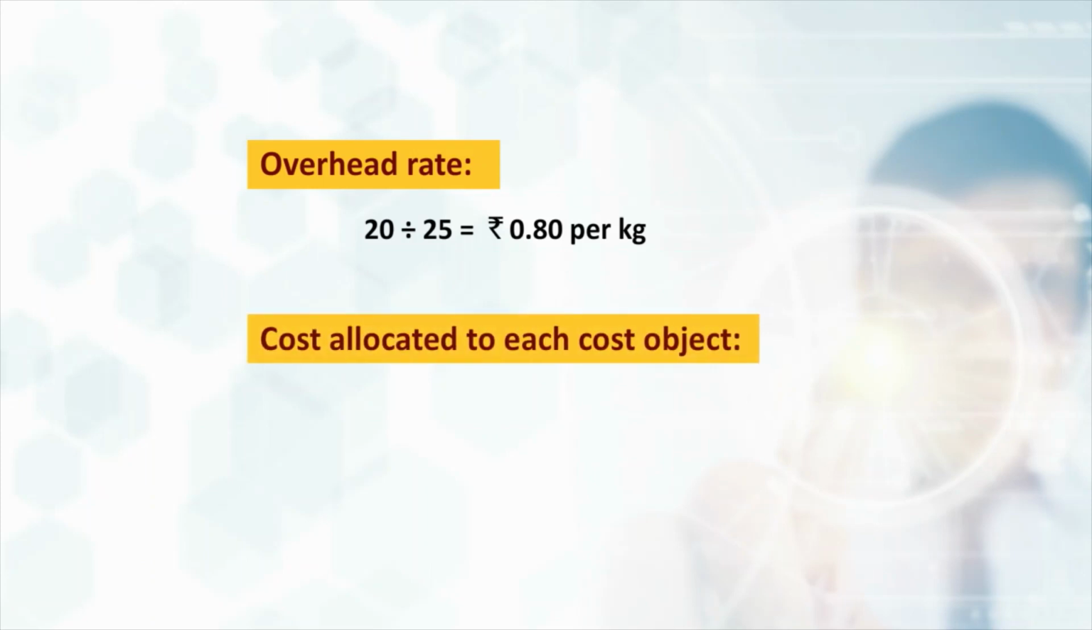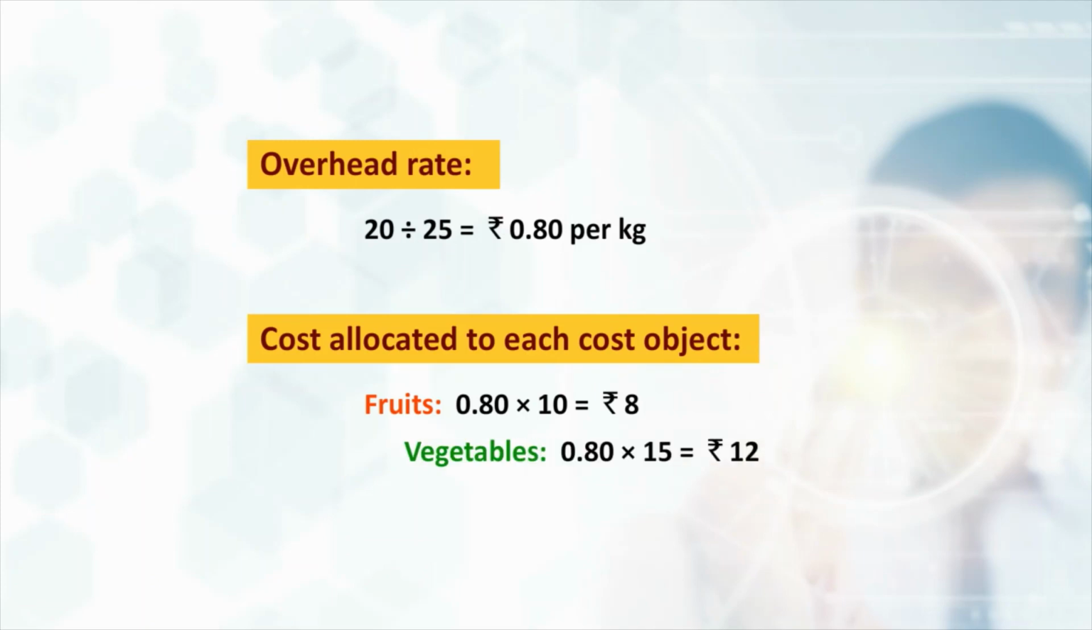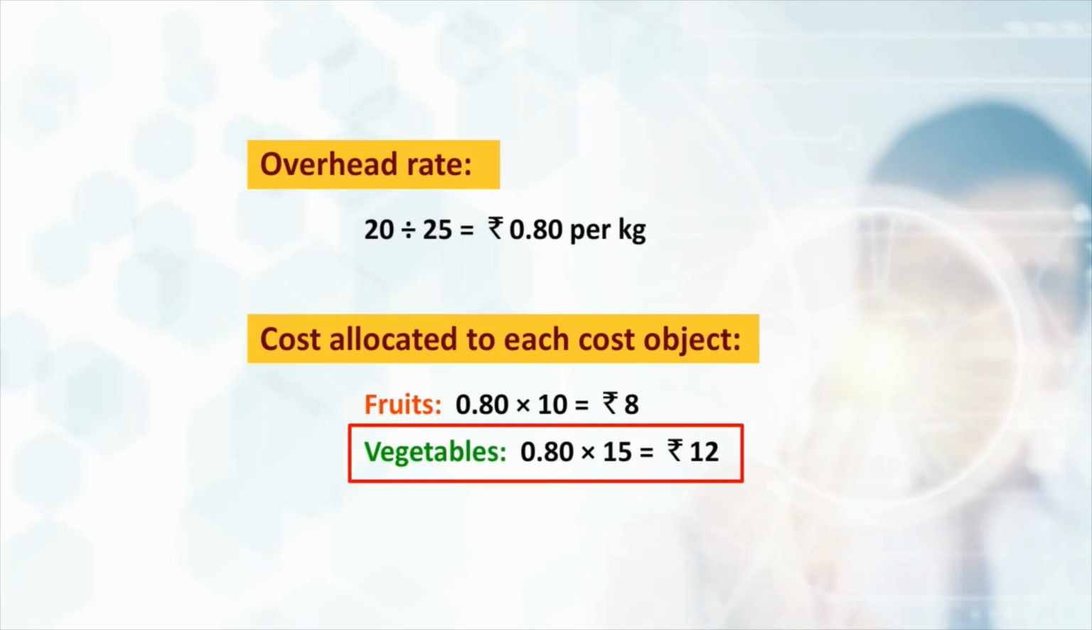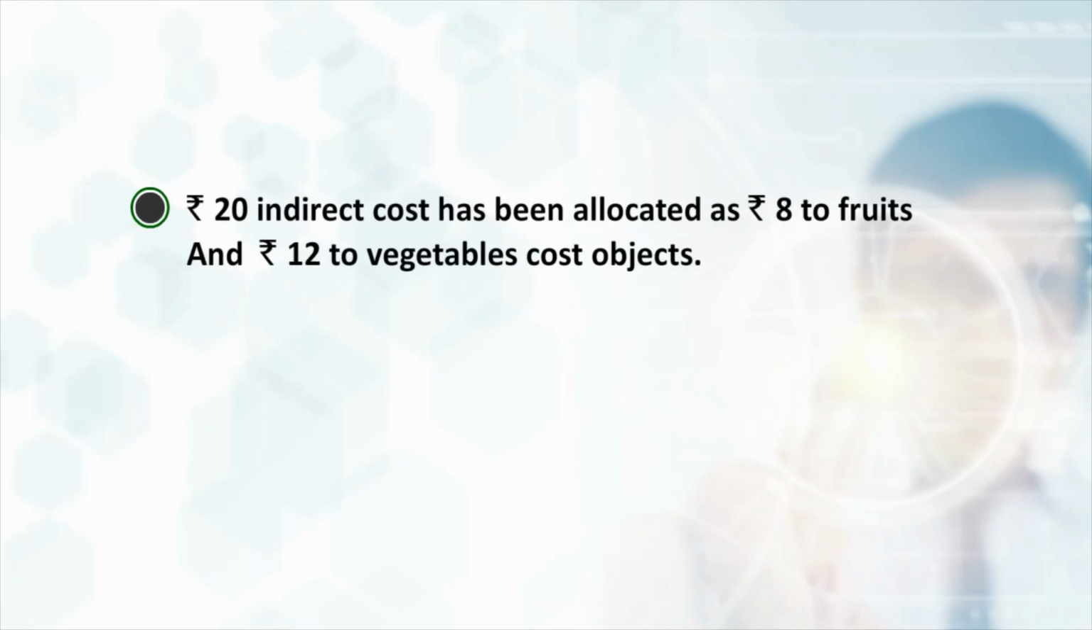Cost allocated to each cost object. Fruits: 0.80 multiplied by 10, which is equal to rupees 8. Vegetables: 0.80 multiplied by 15, which is equal to rupees 12. So, the rupees 20 indirect cost has been allocated as rupees 8 to fruits and rupees 12 to vegetables cost objects.